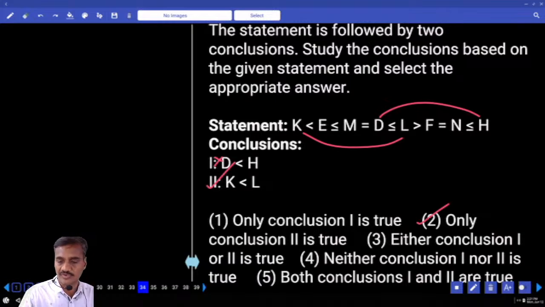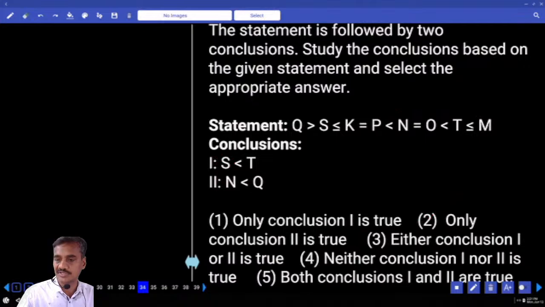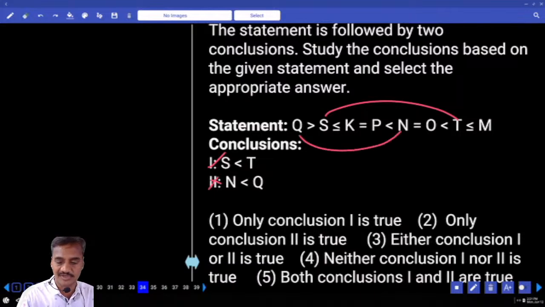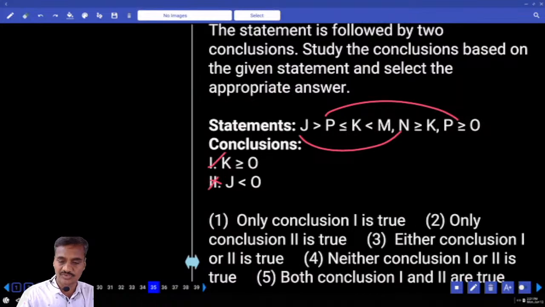The next one, 34. In this 34, the relation between S and T. S is here, T is here, S lesser than T, definitely true. N and Q: between Q and N, opposite symbols, no relation can be drawn. And so only one, that is choice 1 for 34.